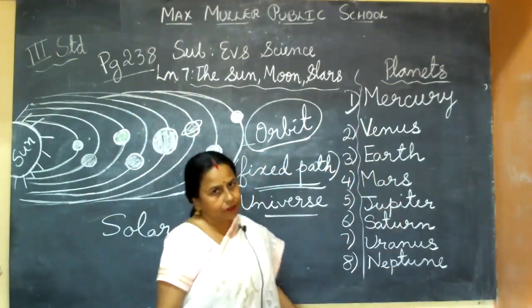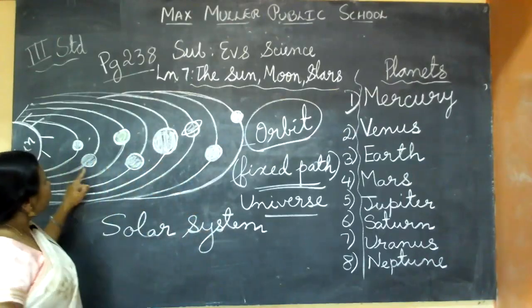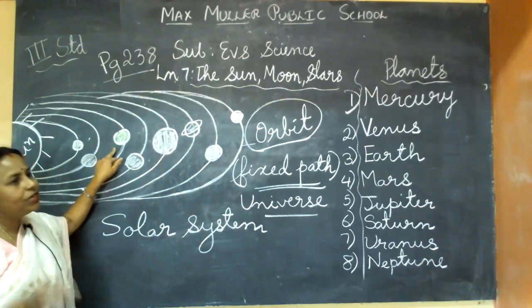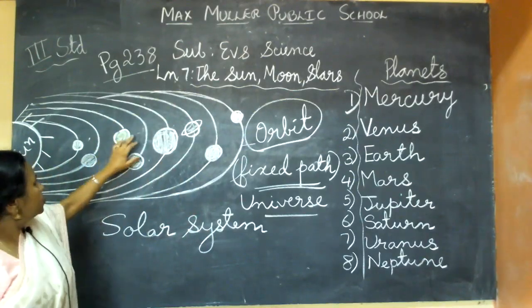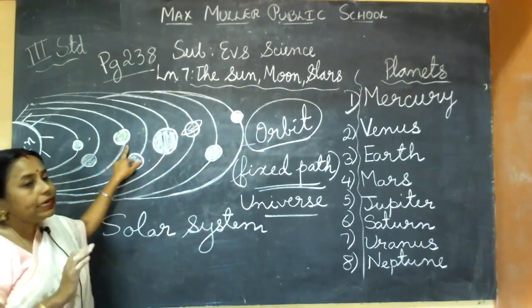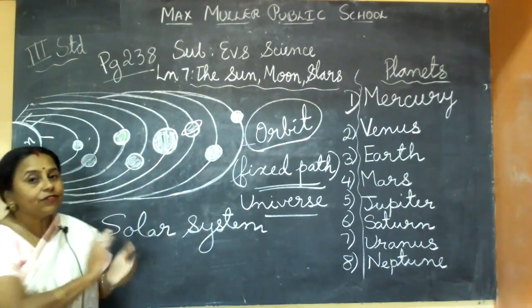I will give the planets' names as homework today. So what are the planets' names? Mercury, Venus, Earth. This is our special planet because we live on this Earth. Why is it special? Because only on Earth can living things survive. It means life is possible.